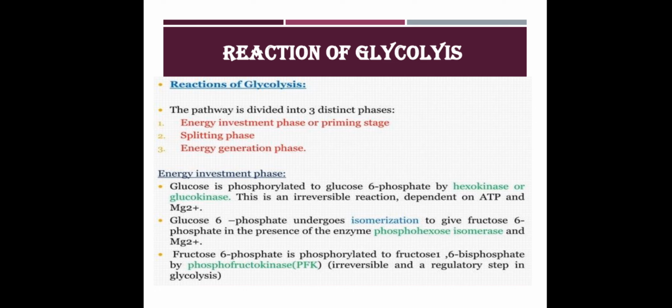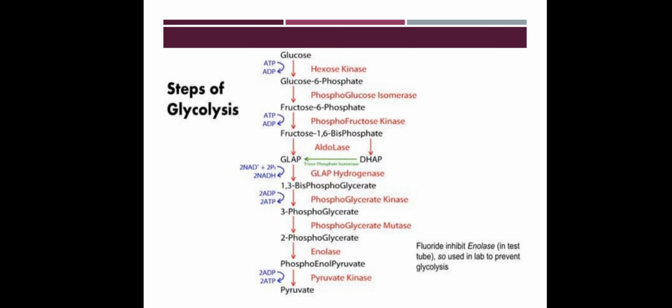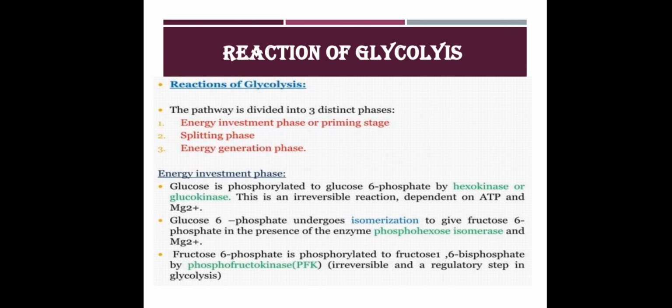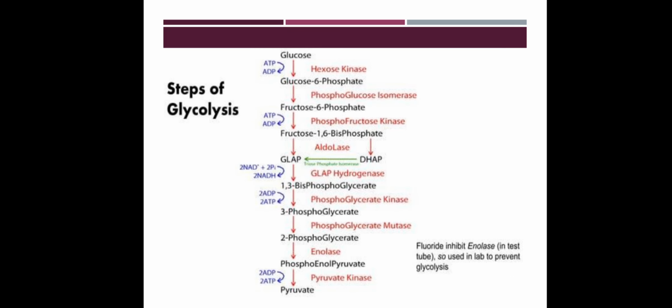Here the magnesium ion and ATP are required, and the first step is an irreversible reaction where glucose is converted to glucose 6 phosphate. In the second step, glucose 6 phosphate undergoes isomerization to give fructose 6 phosphate in the presence of the enzyme hexose isomerase and magnesium ion. Third step, fructose 6 phosphate is phosphorylated to fructose 1,6 bisphosphate by phosphofructokinase, irreversible and a regulatory step in glycolysis. This third step is a regulatory step in this whole glycolysis process.